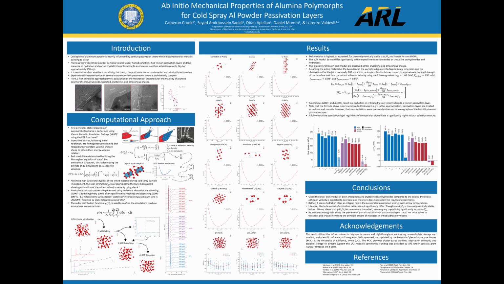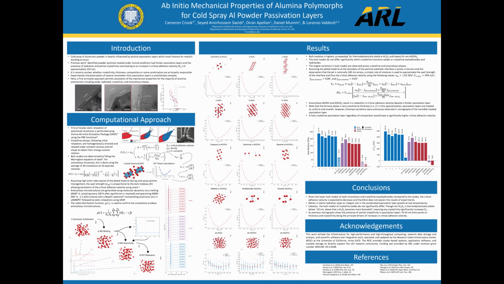of alumina phases. Unit cells of crystalline phases, including oxides, oxyhydroxides, and hydroxides, are collected from literature and undergo static relaxations, after which homogeneous volumetric strains are applied to generate the relations of energy and volume, from which the bulk modulus is determined by fitting the Murnaghan equation of state.